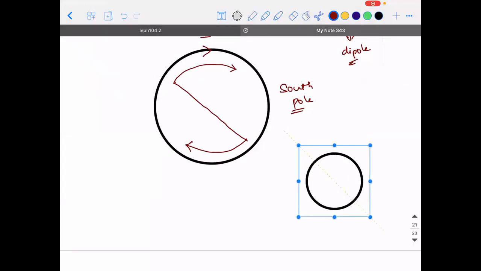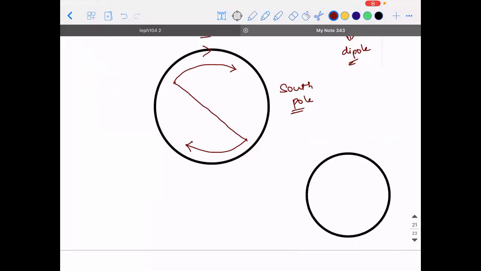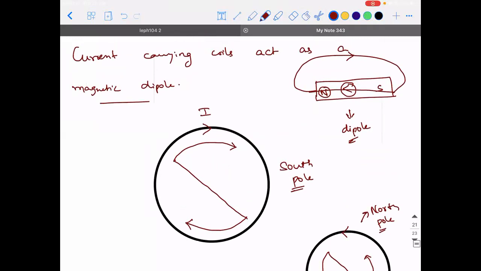Whereas if the same current is flowing in the anti-clockwise direction, then it behaves like a north pole. So what I'm trying to say from here is, we revisit the topic. Current carrying coils act as a magnetic dipole.